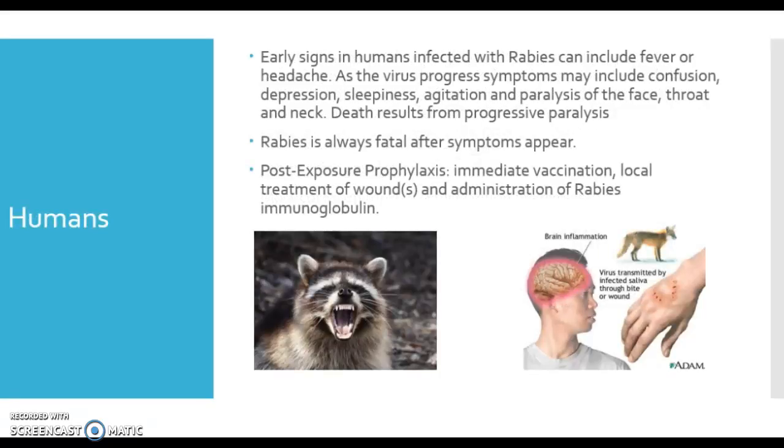Early signs in humans can include a fever or headache. Death results from progressive paralysis. Rabies, again, is typically always fatal after symptoms appear. However, there is post-exposure prophylaxis, which requires immediate vaccination, local treatment of any wounds, and administration of the rabies immunoglobulin.